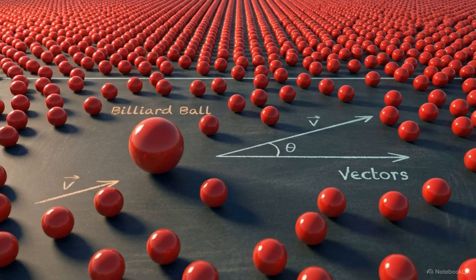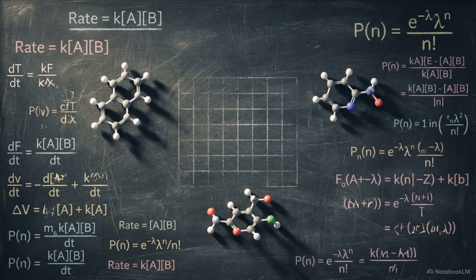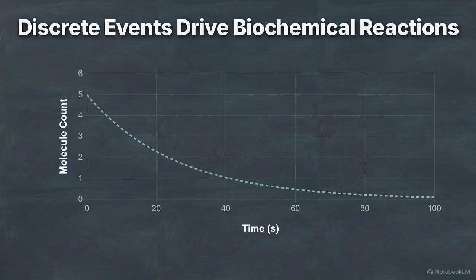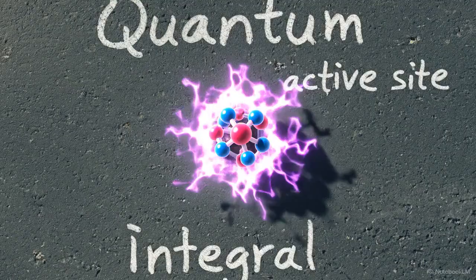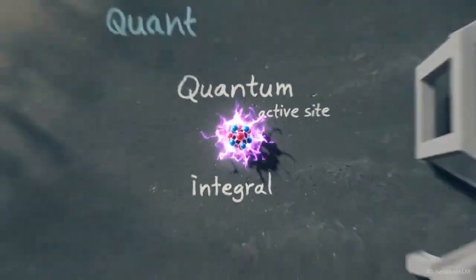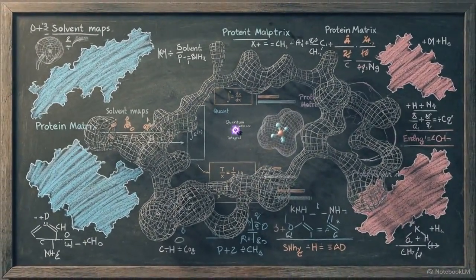Standard classical rate equations assume infinite populations of molecules, but inside a single cell, there may only be a few copies of a specific reactant. The deterministic math fails. To accurately model this, researchers use stochastic chemical kinetics and the Gillespie algorithm. These frameworks treat biochemical reactions as random, discrete probability events rather than continuous rates. To understand true biochemical reactivity, computational biologists rely on hybrid simulations known as QM/MM, quantum mechanics combined with molecular mechanics.